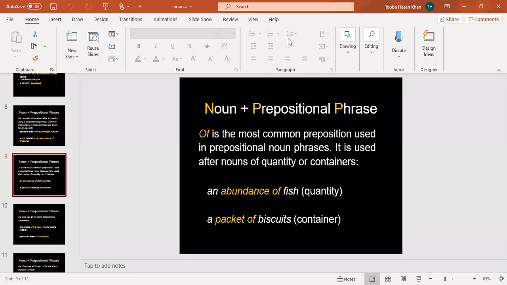Of is the most common preposition used in prepositional noun phrases. It is used after nouns of quantity or containers. For example, an abundance of fish, which is a quantity, a packet of biscuits. We use this after the quantity of the noun is specified. If the quantity or the container is mentioned, for example, a box of chocolates. So the box is the container. Again, here also of will come.